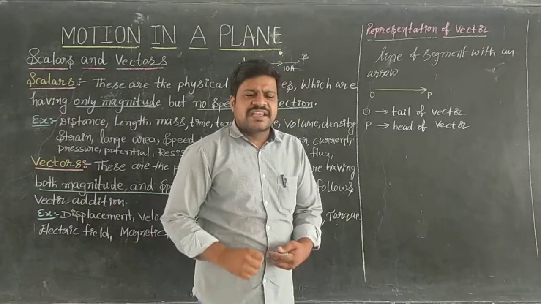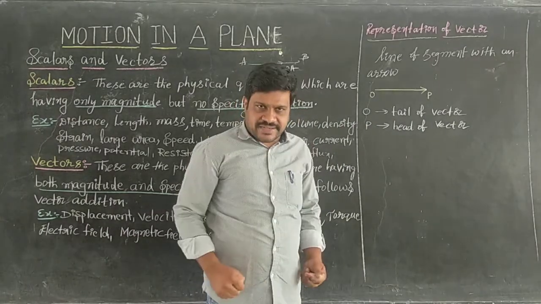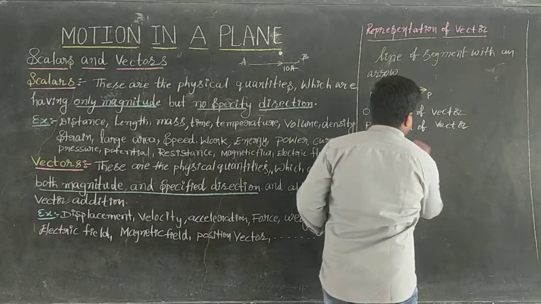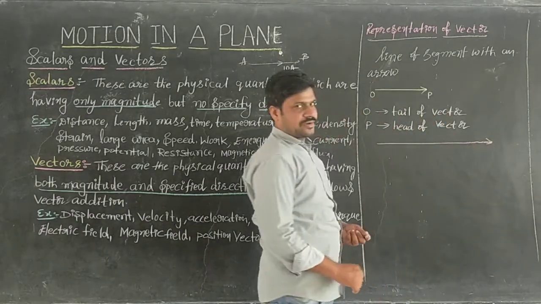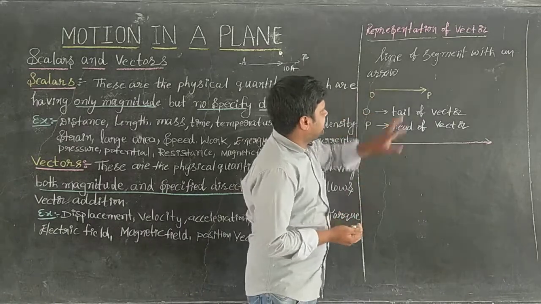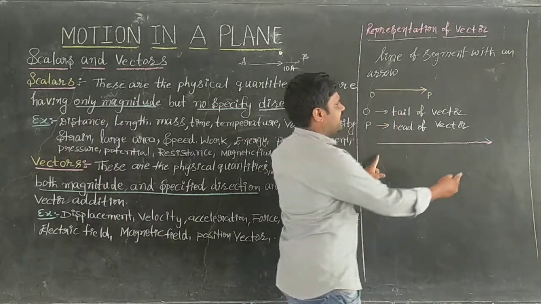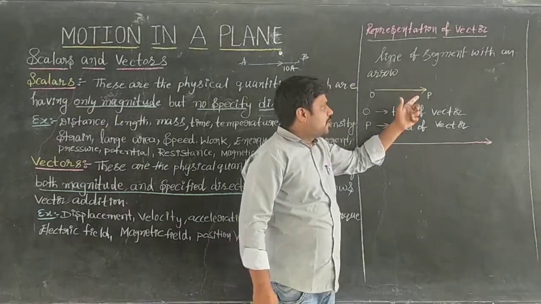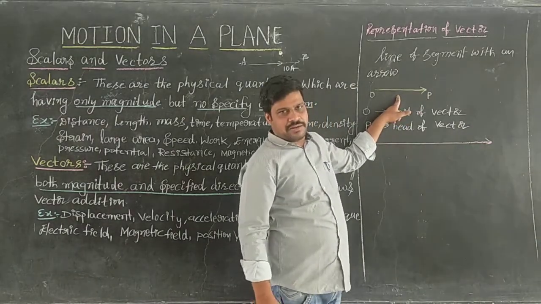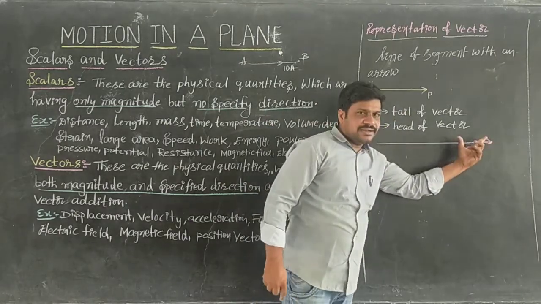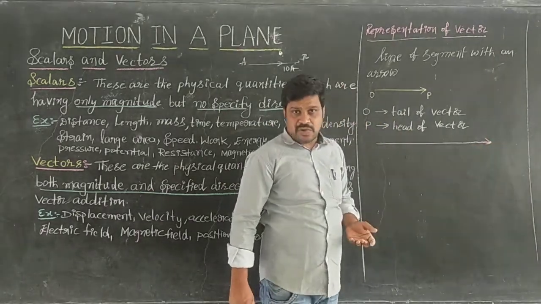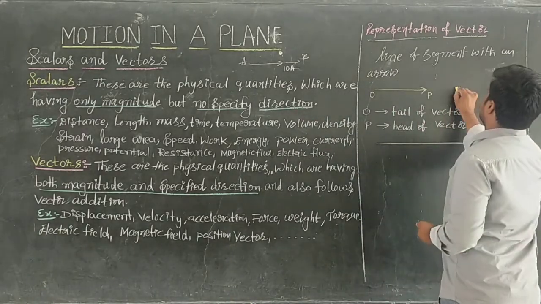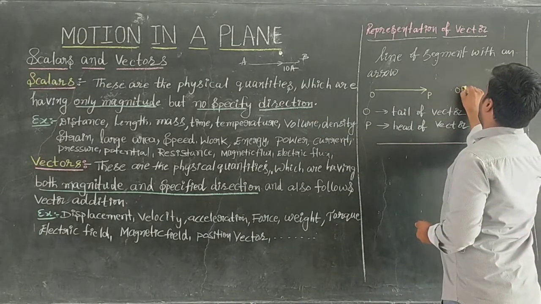Now suppose the magnitude of the vector is greater, then the length of the line segment will be much more. See, here the length is less, and here the length is more. If the length is small, its magnitude is small. If the length is greater, the magnitude is also greater. While writing this vector, we can write OP bar.